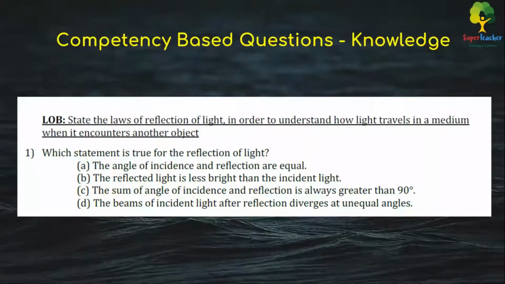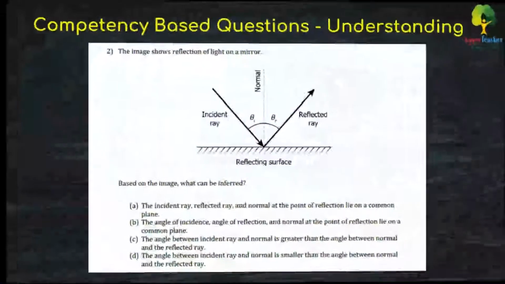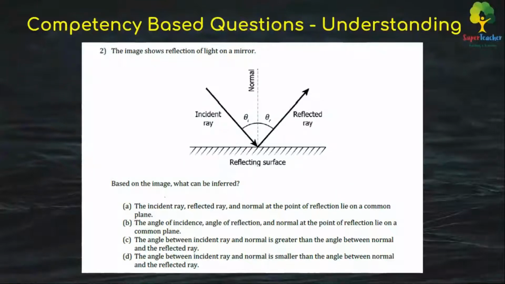When you talk about the laws of reflection of light, you probably know which statement is true for the reflection of light. Yes, it is none other than option A, where the angle of incidence is equal to the angle of reflection. That's what the laws of reflection say. Pretty easy one. Let's go to the next one, where we have a question which shows an image.